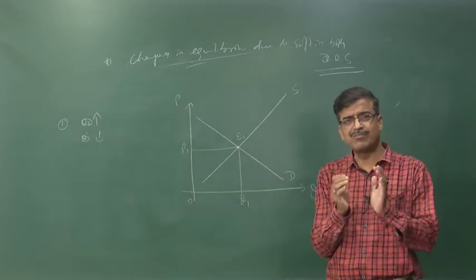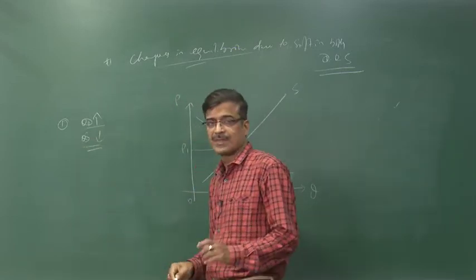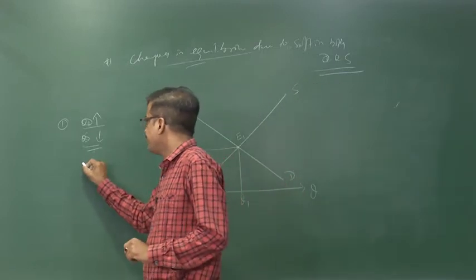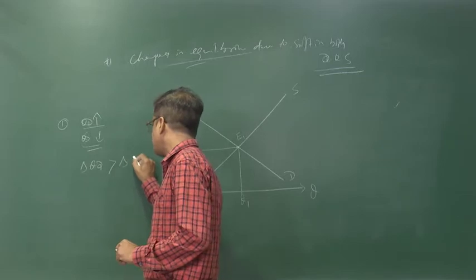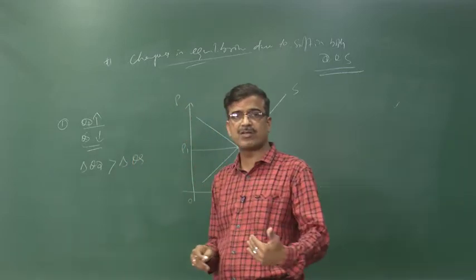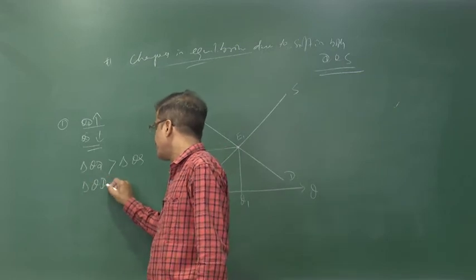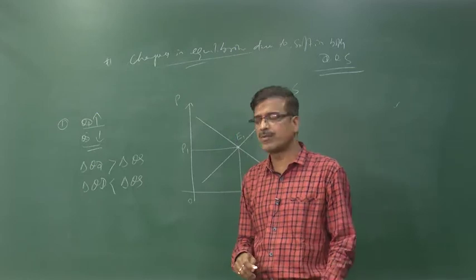But what is the impact of the change in demand and the change in supply? If the change in quantity demanded is more than the change in supply, then what happens to the equilibrium price and quantity? If the change in quantity demanded is less than the change in quantity supplied, then what happens to the equilibrium quantity?